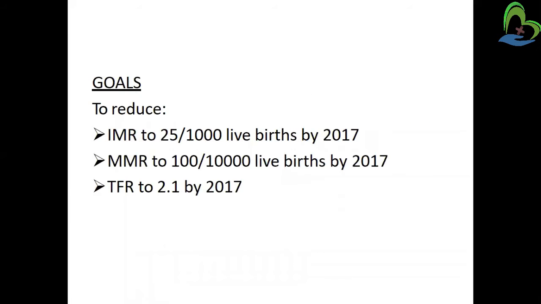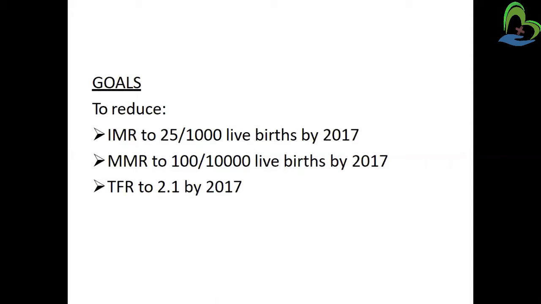What are the goals of this program? That is to reduce the infant mortality rate, maternal mortality rate, and total fertility rate. This is the main goal of the RMNCH program. Infant mortality reduced to 25 per 1000 live births by 2017. Maternal mortality rate reduced to 100 per 100,000 live births, and total fertility rate reduced to 2.1 by 2017. So by 2017, these three rates are to be reduced. That is the target of the RMNCH program.